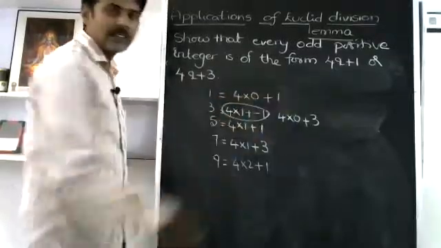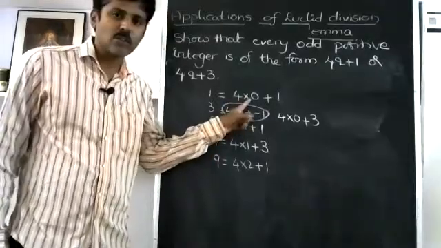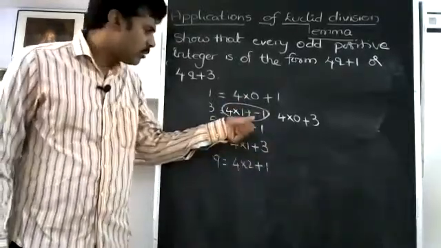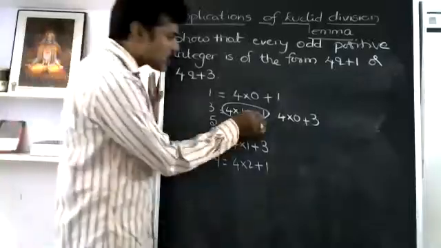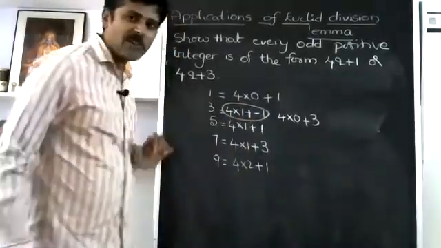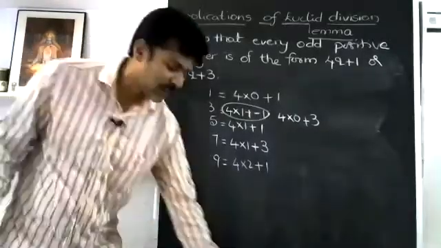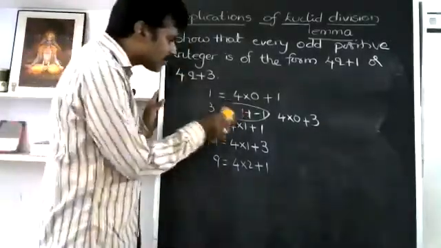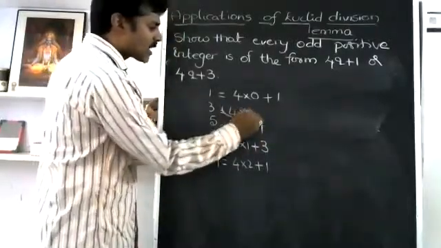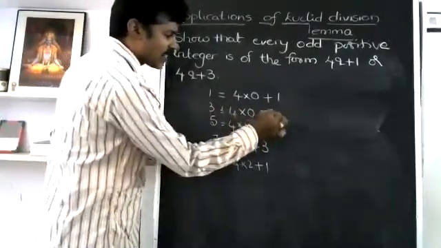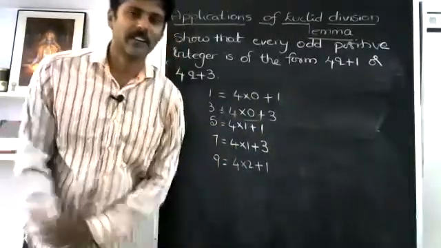Why did I take 4 into 0 and not your answer? Here, minus 1 is the remainder. Already we mentioned in Euclid's division lemma that the remainder should always be a non-negative number. And why take 0 as the quotient? Because I did not mention any condition for the quotient, so the quotient can be any integer, and an integer can be 0 even.